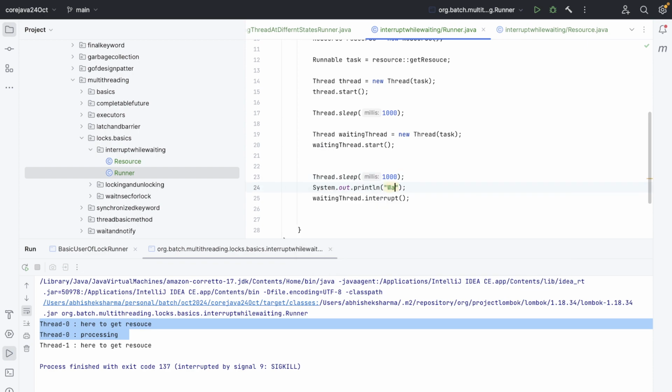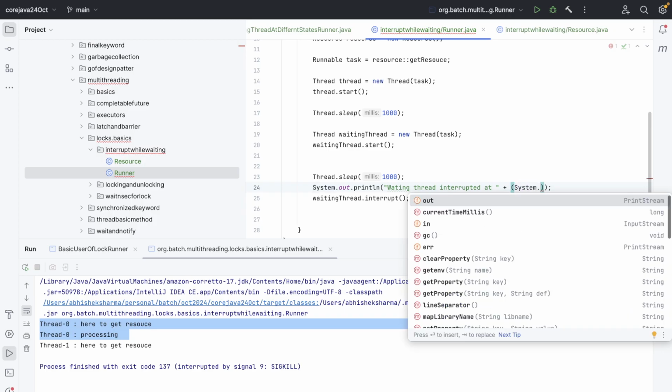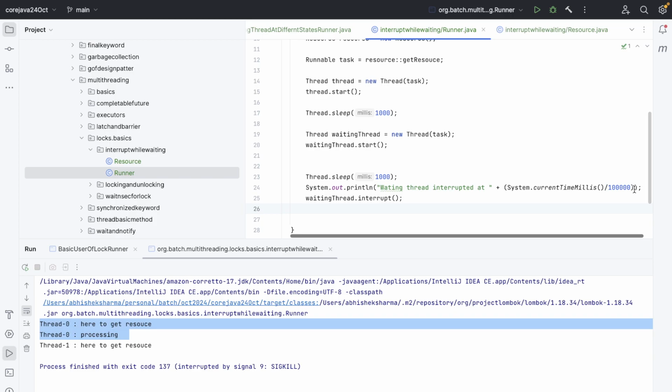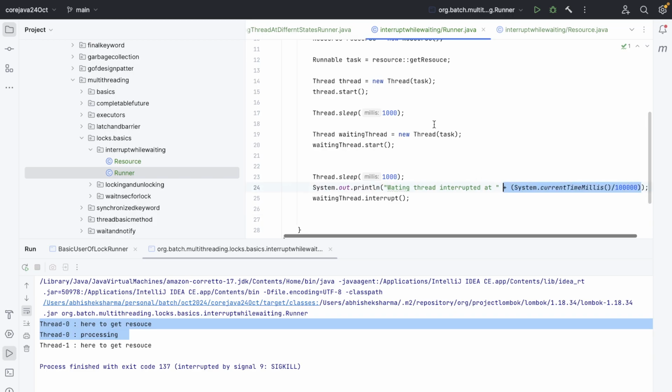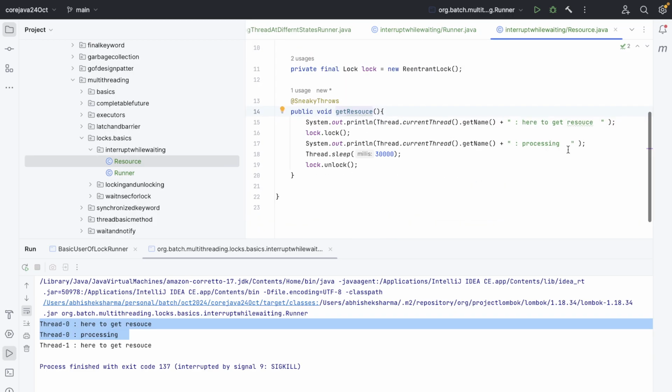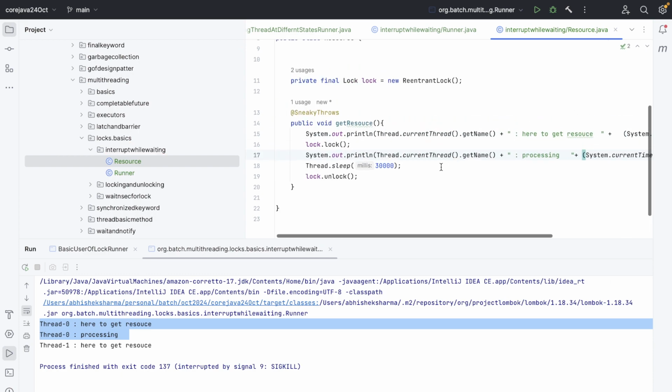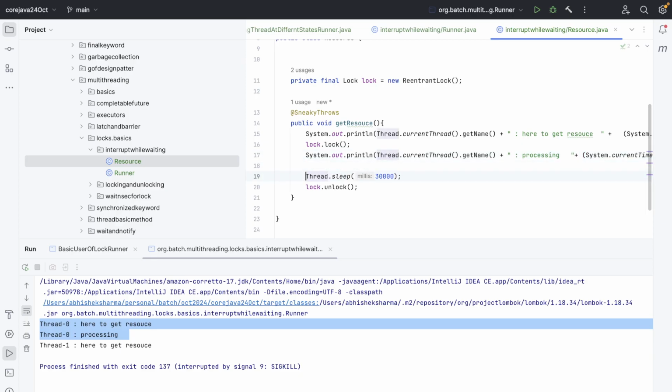System out, waiting thread interrupted at, plus System dot currentTimeMillis. Cool. So let me copy paste it here and go to the resource and add this, and interrupted.